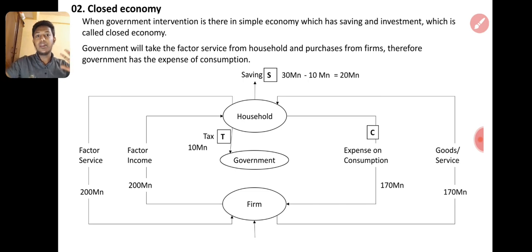Look at this diagram in another way. For example, if the firm's investment is 20 million, for example in an MCQ, and the household pays tax worth 5 million, what do you think the gross saving is? 20 million plus 5 million, 25 million. Gross saving is 25 million.